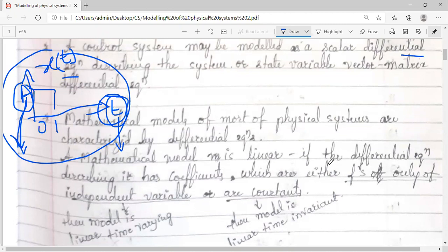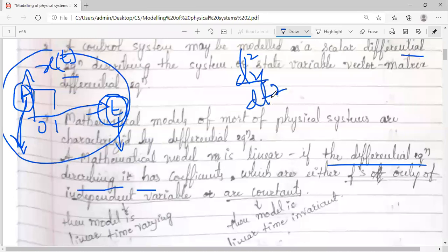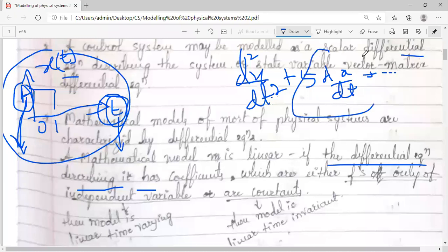So what do you mean by this? If the differential equation which describes a system, or a mathematical model, has coefficients, just now I had written d square x by dt square, wherein time t is the independent variable. I had written something like this, d by dt of x plus so on. Out of these, we have two terms here. This is your independent term, wherein time is the independent variable, where phi is some constant.